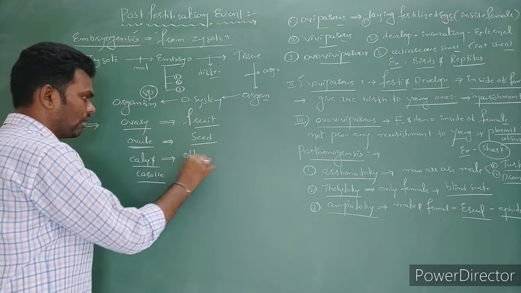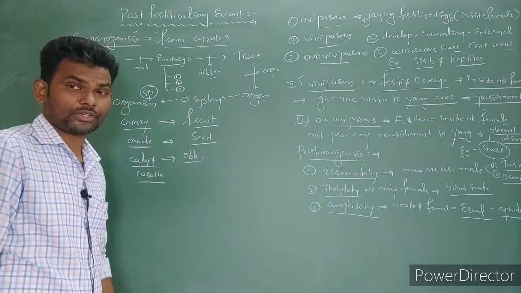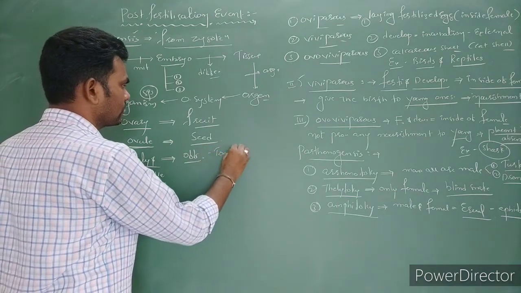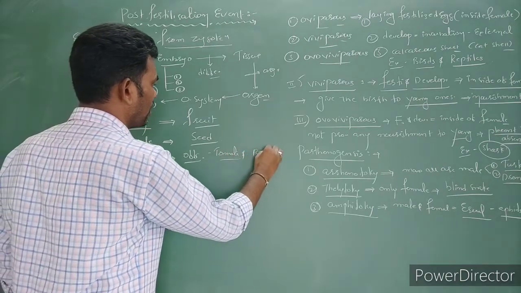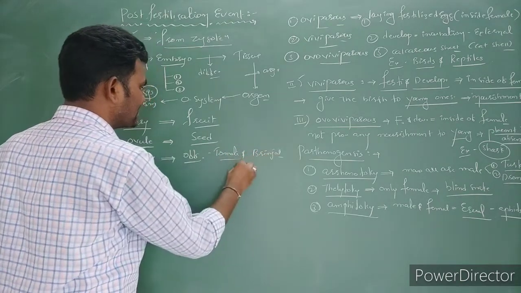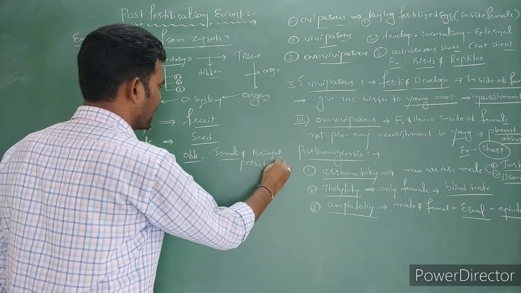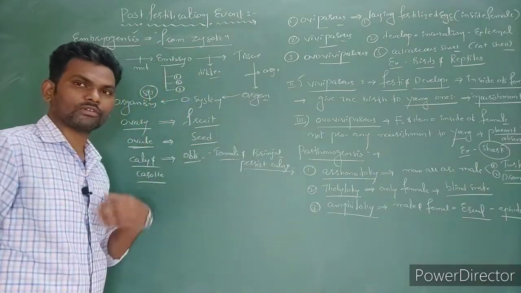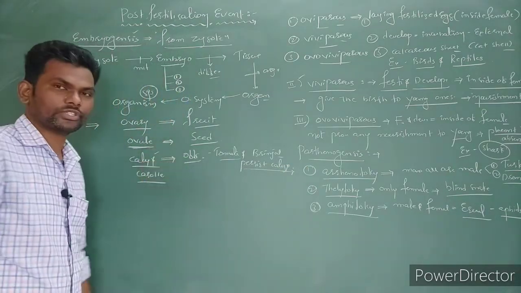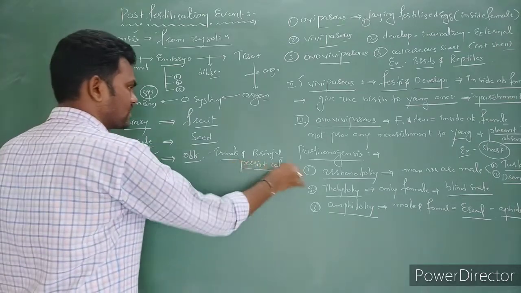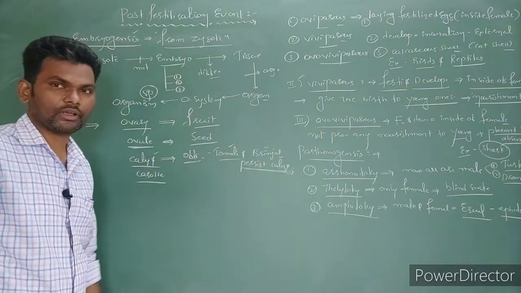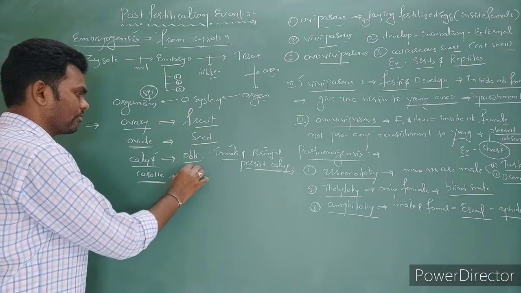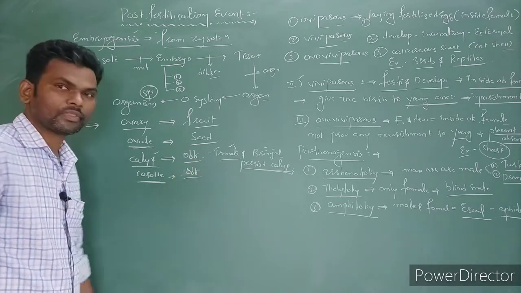In most cases the calyx is going to shed off, but exceptions are there. The exception you can notice in tomato as well as brinjal: persistent calyx. Even after the formation of the fruit, the calyx does not shed off, so we call it persistent calyx. We can notice it in tomato, brinjal, mirchi. And the corolla, in most cases, is going to shed off.